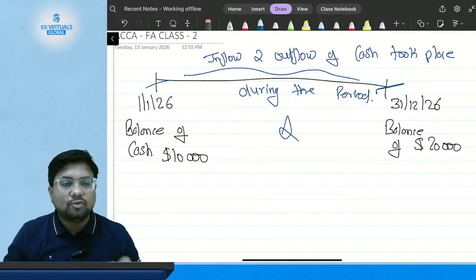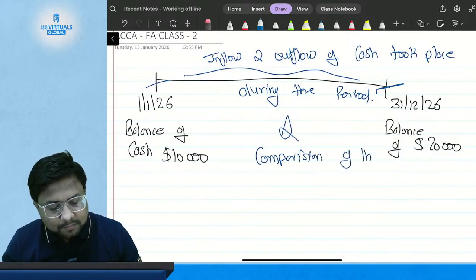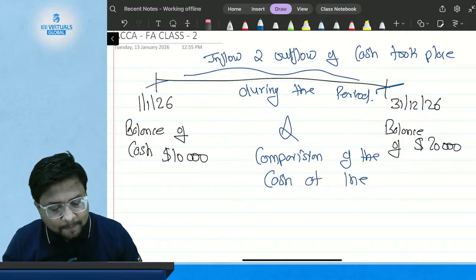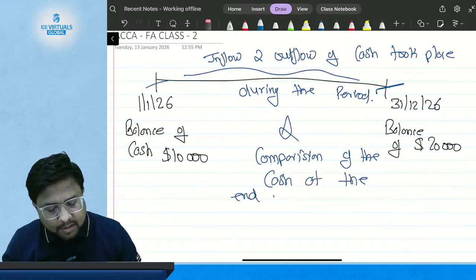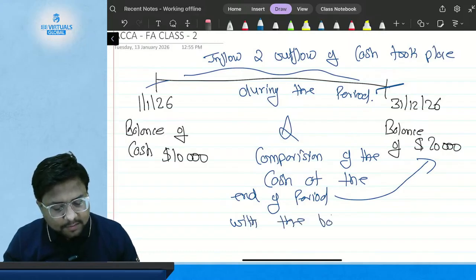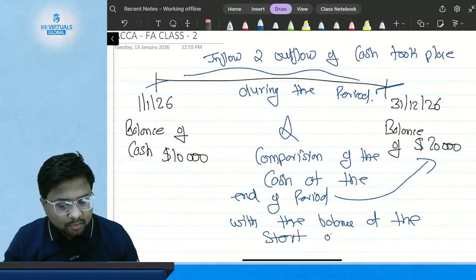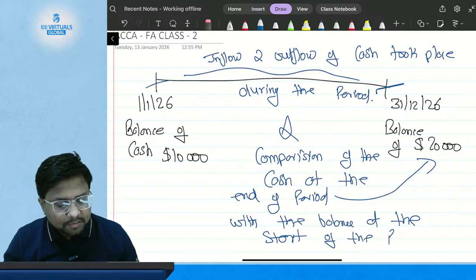It will also show me the comparison of the cash at the end of the period with the balance at the start of the period, or you can say the beginning of the period.